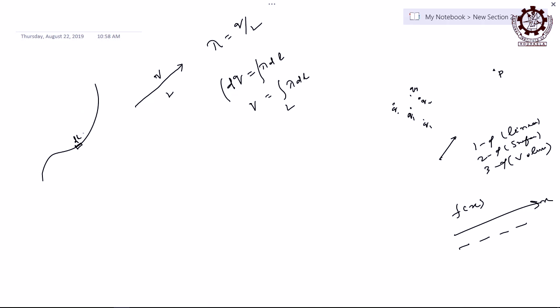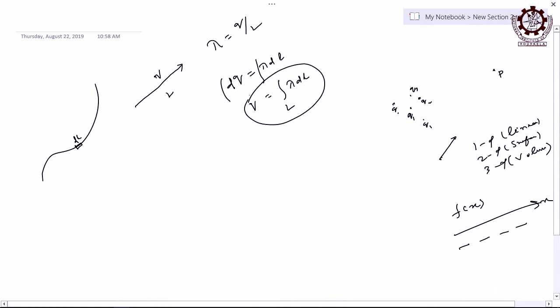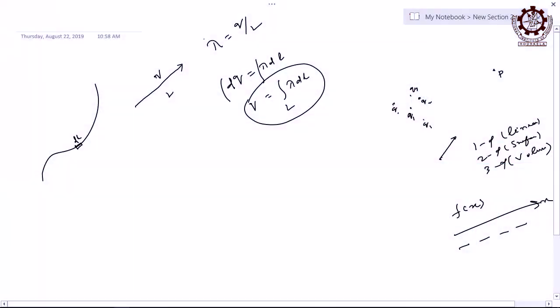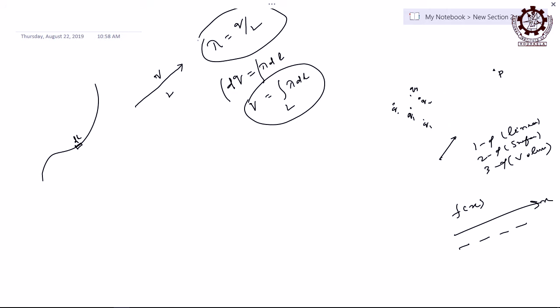Summation is the same thing as integration when it is continuous. So this is the meaning of linear charge distribution, right. When there is uniform linear charge distribution, you can get the total amount of charge from this integration. That is why we write lambda is equal to q by L, where the total length is L. Total charge divided by total length gives you the density, the linear charge density, symbolized as lambda.